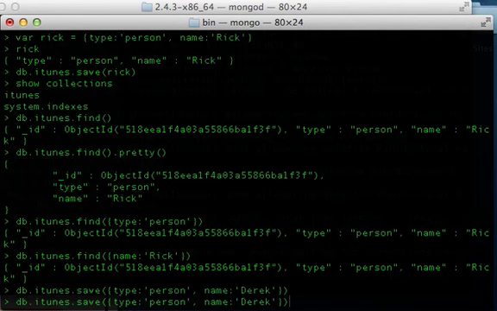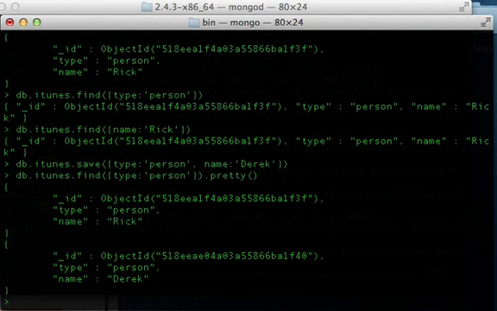So now let's run db find person, and let's tack on a .pretty at the end. And there you go. The underscore ID, type, and name for Rick, and then in the second object we have the underscore ID and the type and the name, and you can see this one says Derek.